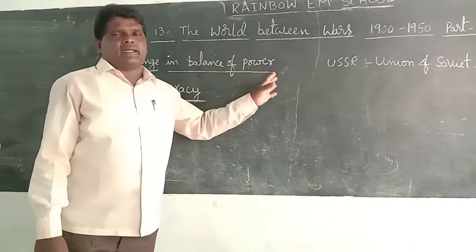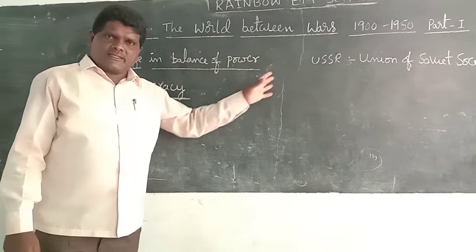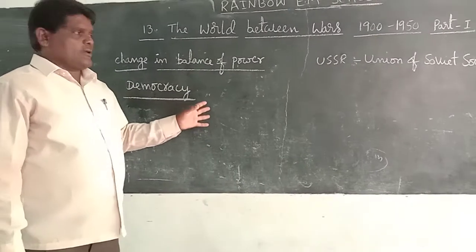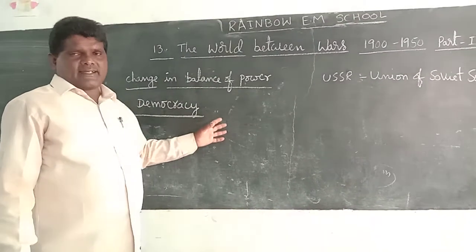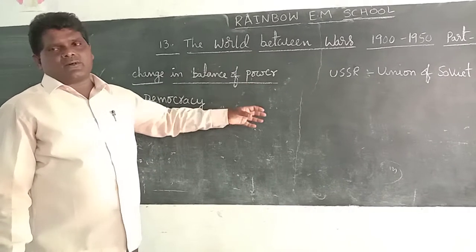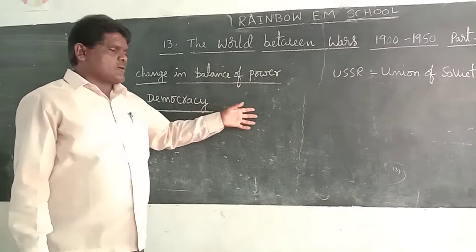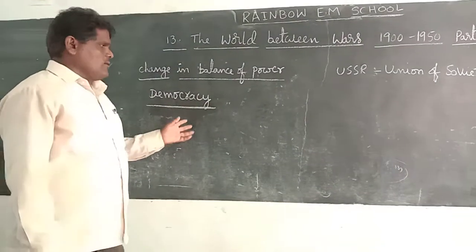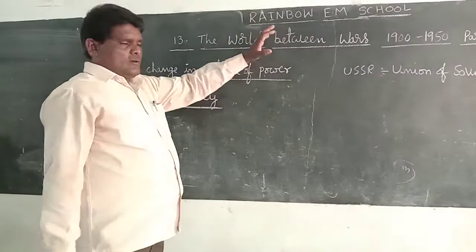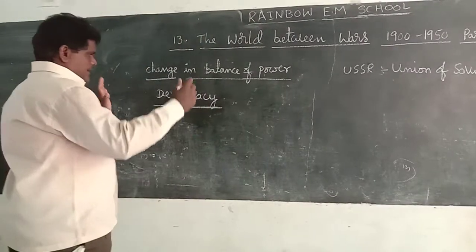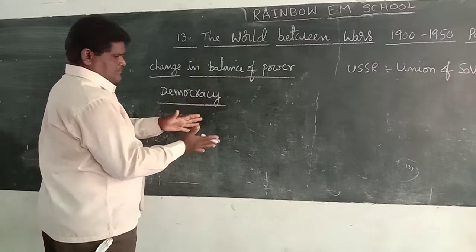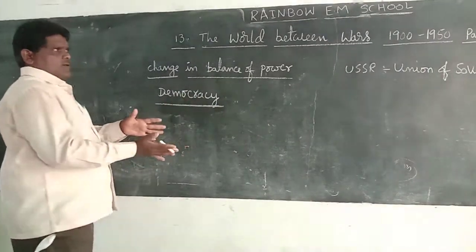The USA supported democracy and capitalist ideas. Russia, the USSR, supported socialist ideas and socialist countries. This ideological conflict is also called the Cold War. Democratic ideologies ascended after the Second World War.